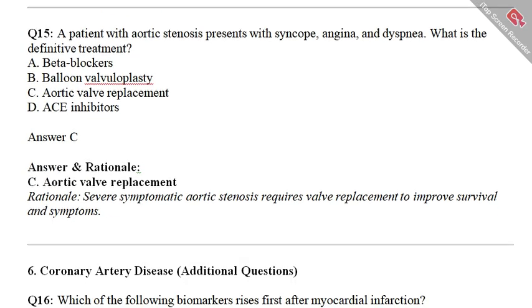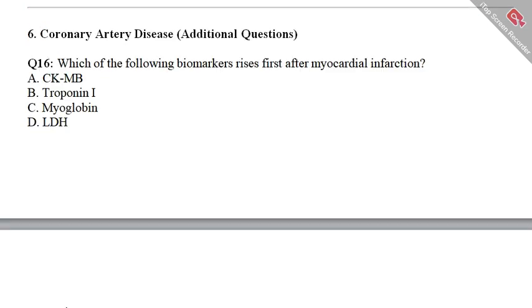Let's move to question number 16, and we now enter a new topic related to coronary artery disease. Which of the following biomarkers rises first after myocardial infarction?